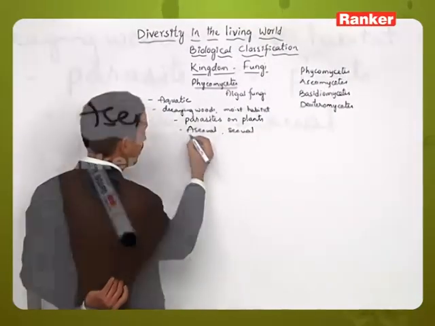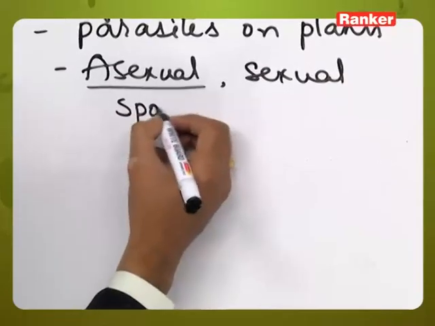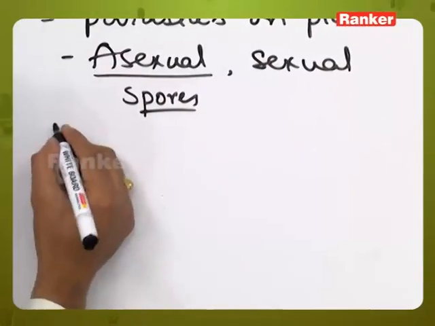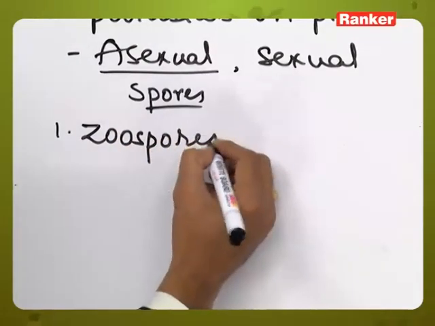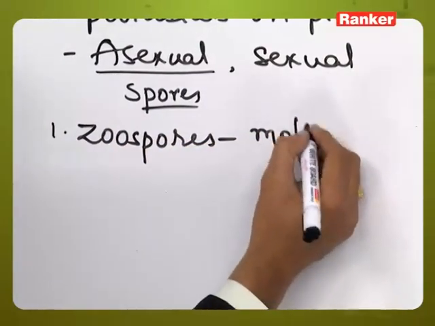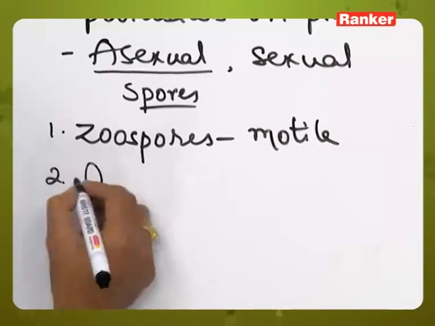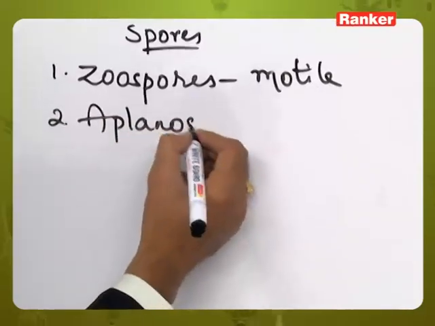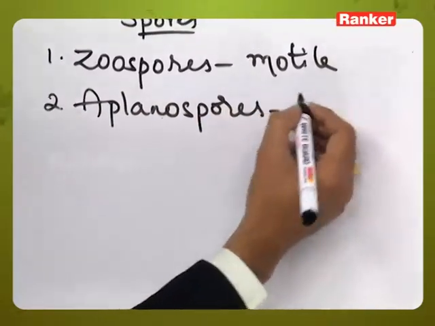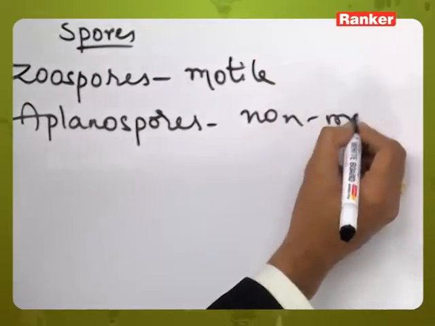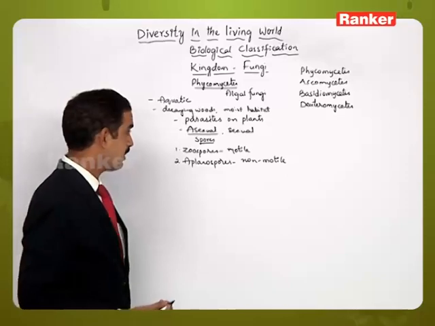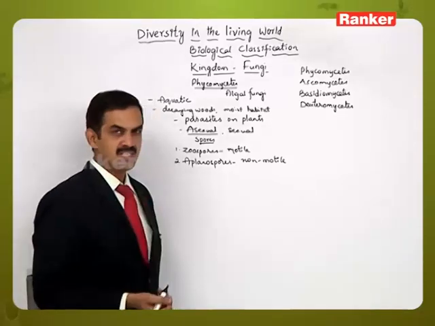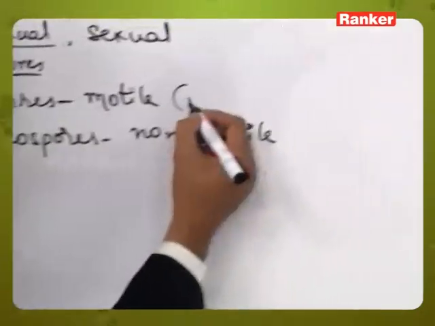In the asexual process, they produce spores. There are 2 types of spores which are formed. One is called zoospores, considered as motile, and the second type are called aplanospores. Aplanospores are considered non-motile spores, and the zoospores are formed inside the zoosporangium.